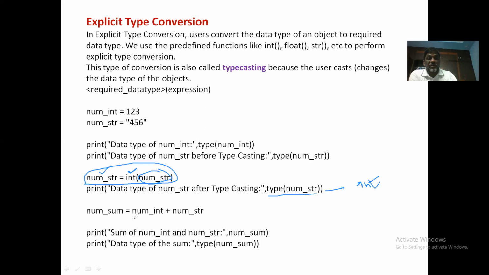And because now numint and numstr both are integers, we can apply this addition operation. Numint plus numstr will perform addition, and you can store the result into this variable numsum. You can display the result and you can display the type of numsum. Because both are integers, this also returns the class int. So that is how explicit type conversion works. We need to write it ourselves to convert a particular data type into another data type.